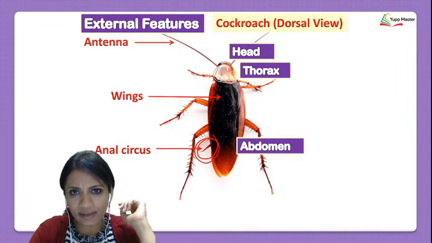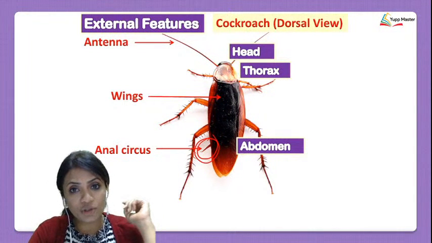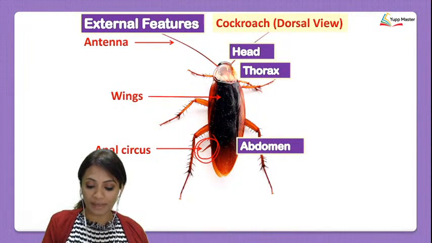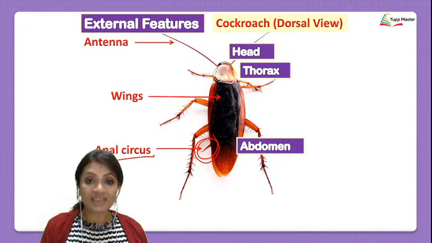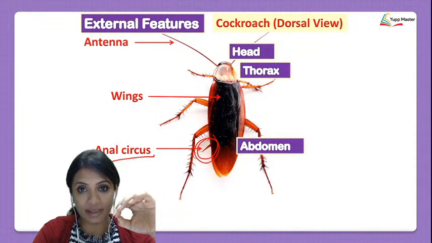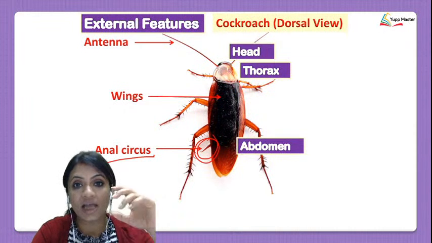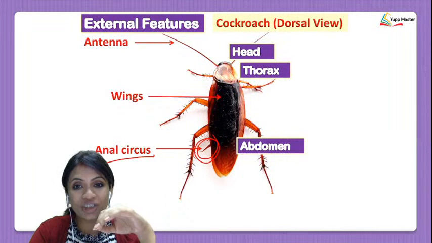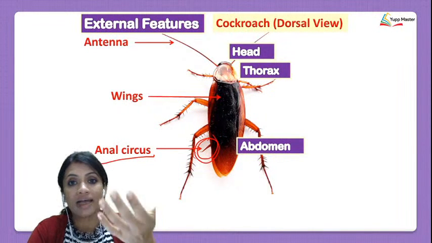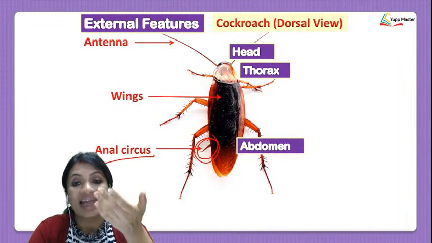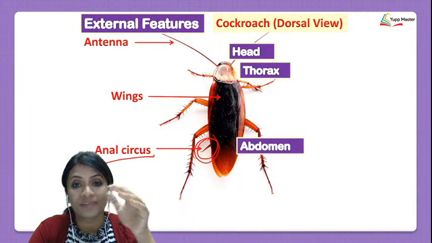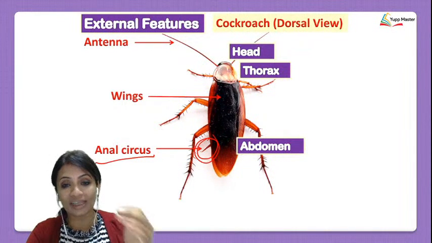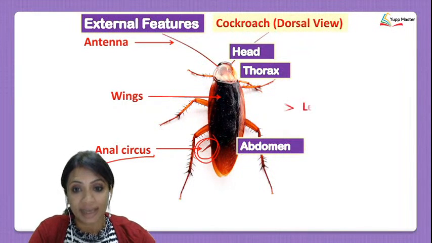How did they sense that? You are tiptoeing and neither have you turned on the lights. So, this apparatus that you're seeing over here, which I've labeled as the anal cerci, has the ability to sense or detect ground vibrations, and that's the reason why even if the cockroach cannot see you coming, still an insect which is at ground level can absolutely feel that someone is coming. So the ground vibrations let the cockroach know that there is someone coming. Alright, can we continue ahead?